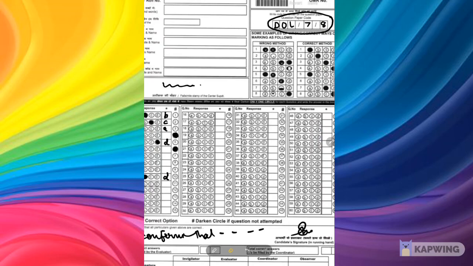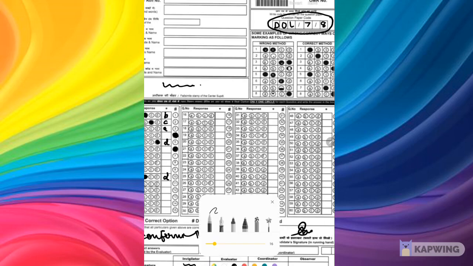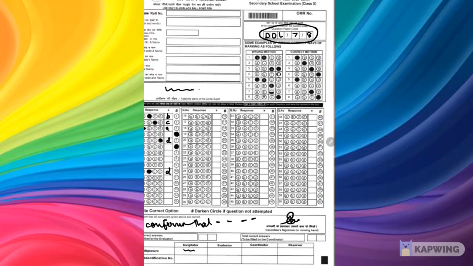So this is how. And then comes the invigilator's signature, evaluator's signature, and then the coordinator's signature, then the observer's signature. So you have seen there are 4 signatures with their reference numbers, whatever they are having here. This is the final.